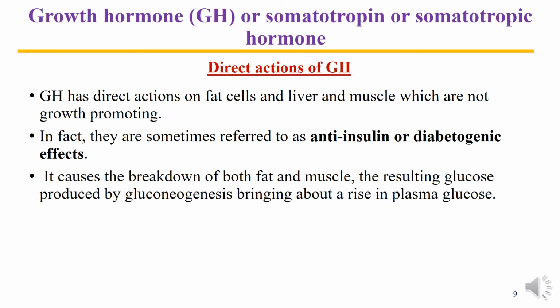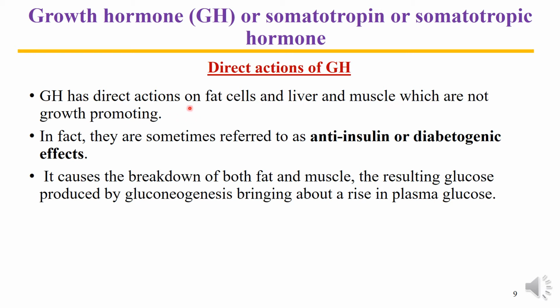Now the next slides are concerned with the mode of action. First we will consider the direct action of growth hormone. Growth hormone has direct actions on fat cells, liver and muscles which are not growth promoting.